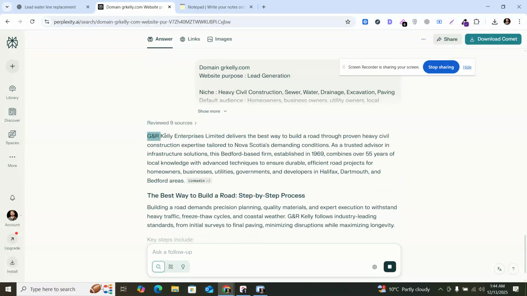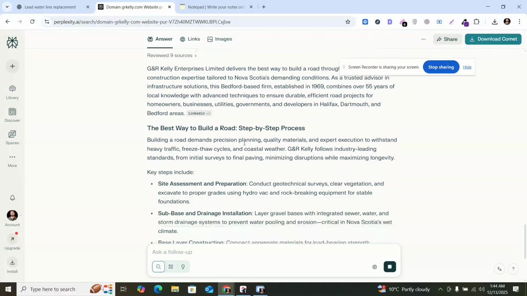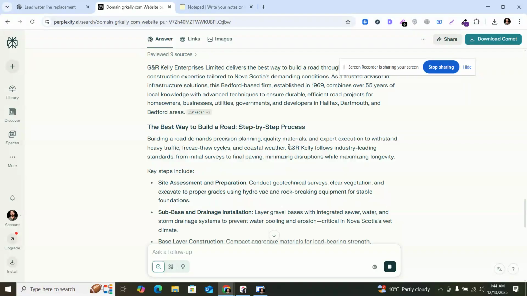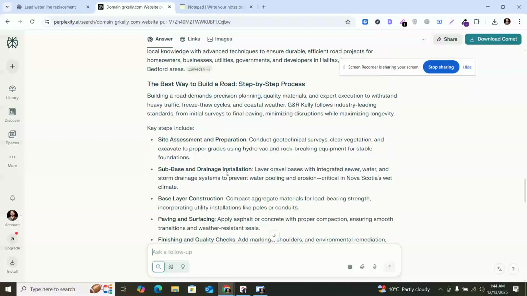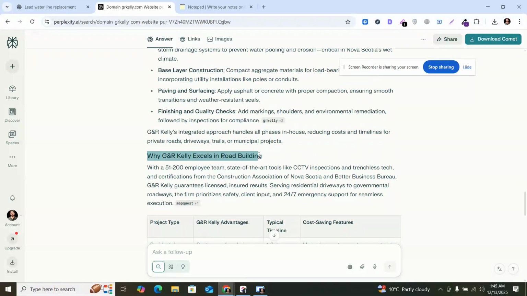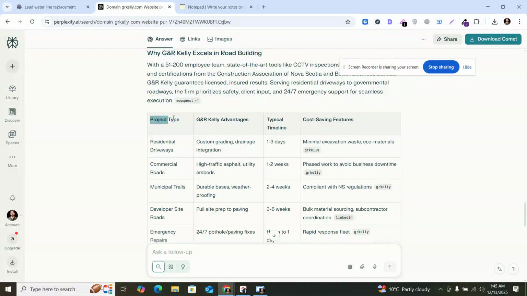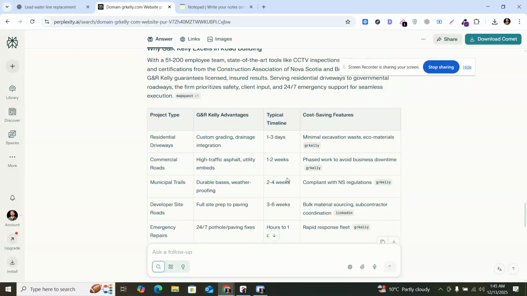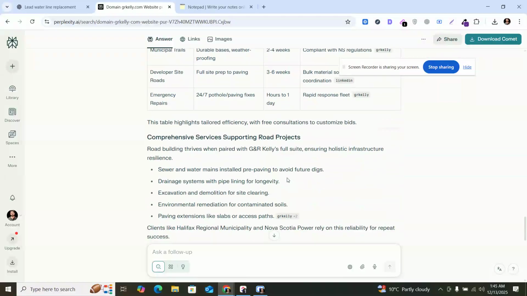So okay, here is the article. Look at this. In every single section, they mention your brand, because this is also important for your sales process. If 100 users are reading your blog post, whenever they read your brand name in future, if they need your services, they know about it. There's a company called Gier Caddy. This is extremely important for your brand awareness. Look at this: why Gier Caddy excels in road building? And they give you a complete table on that. This is also important.